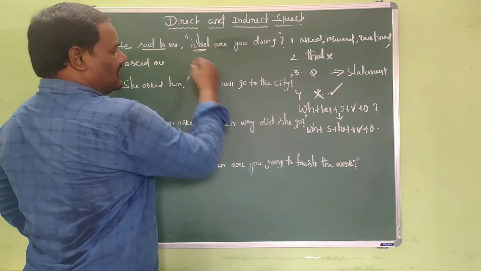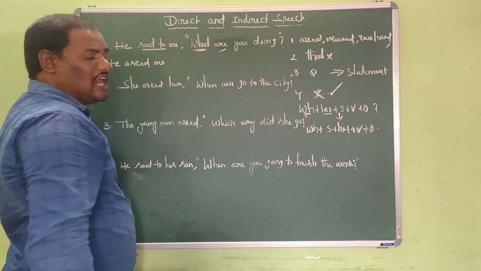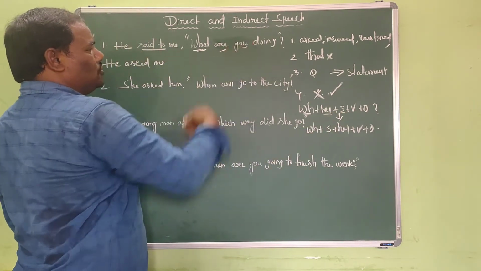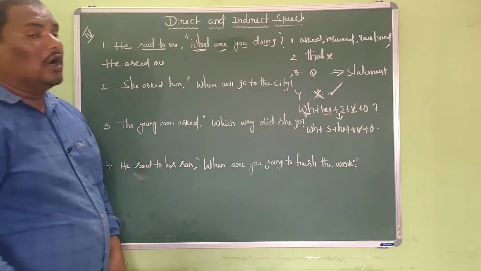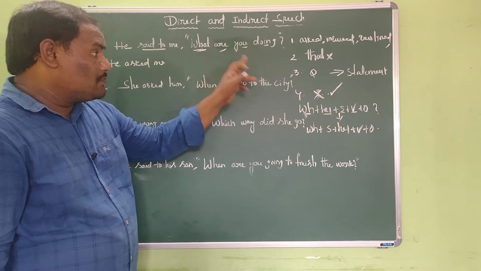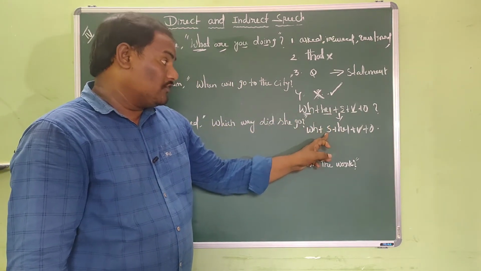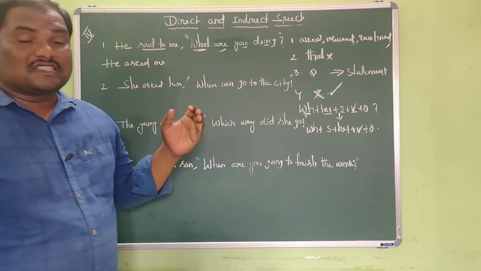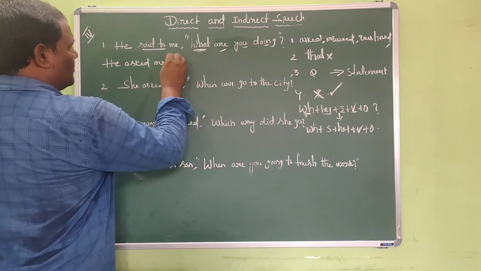So it has been started with the WH question. After the WH question, we can find the helping verb, and here the helping verb is "are", and after that we can find the subject, and here the subject is "you", and after the subject we can find the verb. Here "doing" is the verb. So the given reported speech is in this form. So this form can be changed into that form of WH plus subject plus helping verb plus verb plus object. Okay, it starts with the WH immediately, right?